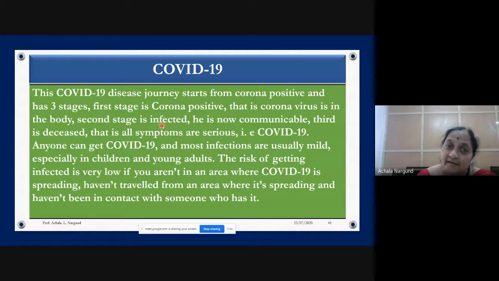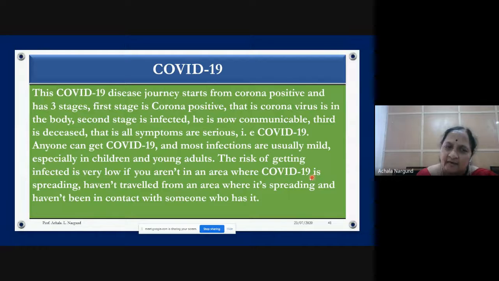Second stage is you get infection. That means the cold and cough is becoming serious for you. He is now communicable. Once corona positive, he will not be a communicable person, remember. But if he gets infection, then he is communicable. The third is disease. That is, all symptoms are serious. That becomes disease. Then anyone can get COVID-19, and most infections are usually mild, especially in children and young adults.